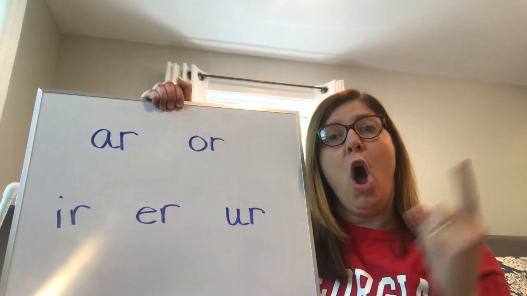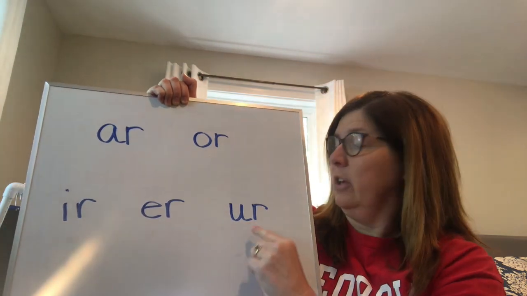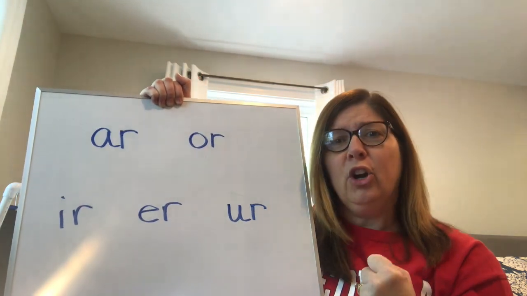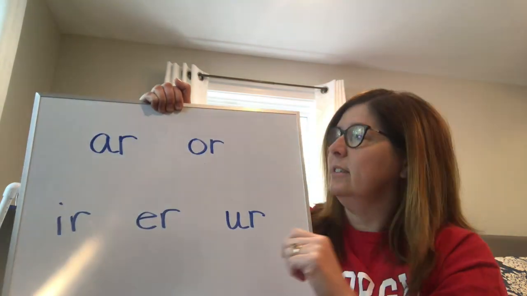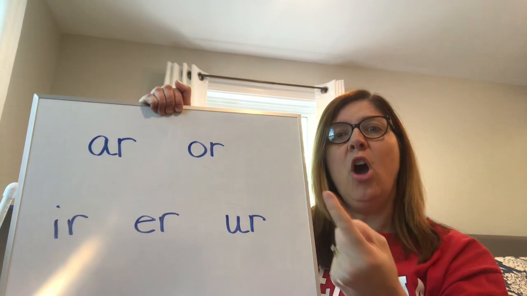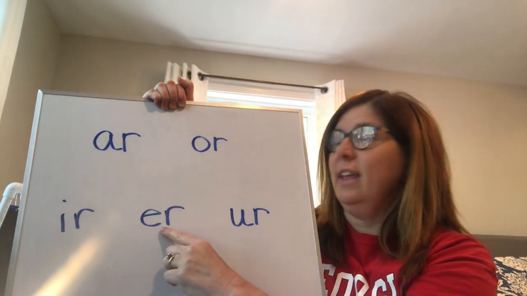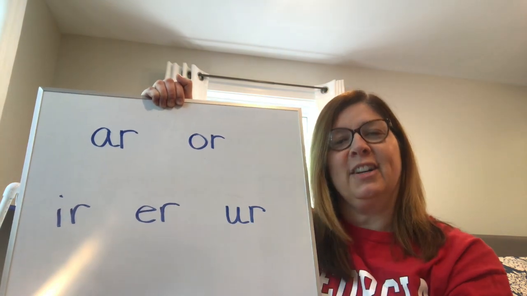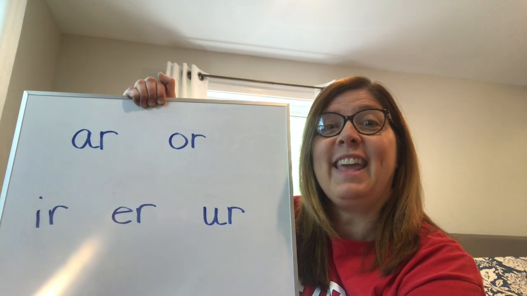AR says IR says UR says. OR says or. AR says R. IR says ER says. Okay? Good review?